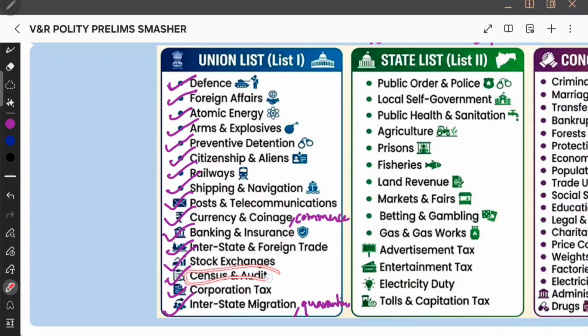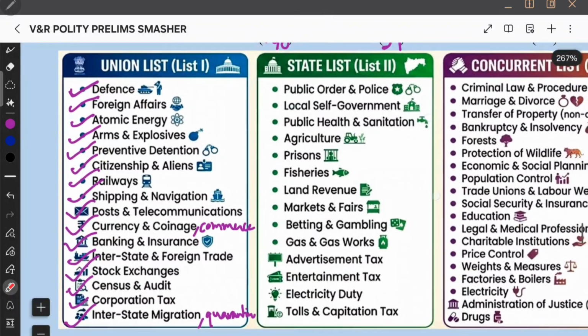And then the companies conducted census and audit. Then the stock exchange increased. That is why the government asked for corporation tax. This is the union list. I think this story is very easy to memorize. Now let us see the state list.